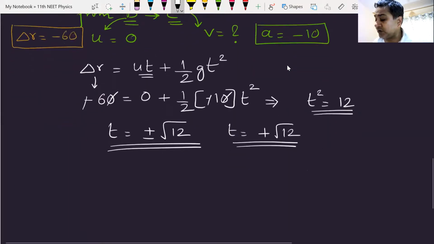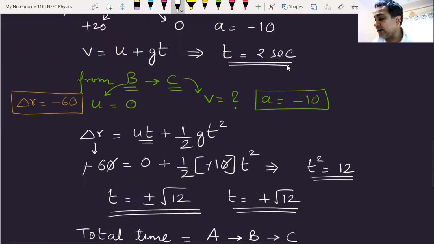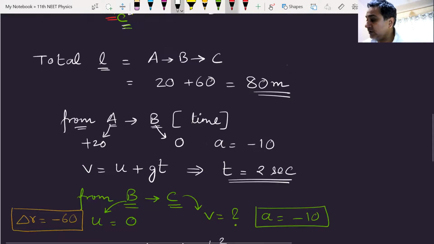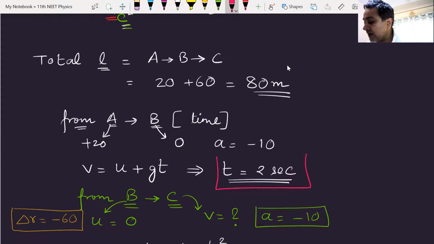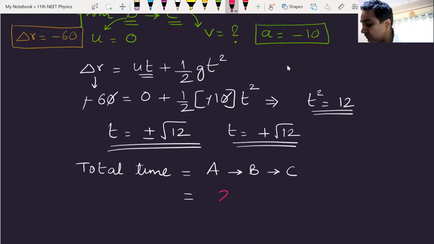Now let us calculate the total time for the journey. Let us look at how the journey has gone. The journey started from A, then it went to B, then it goes to C. First, let us see what is the time from A to B. We have already calculated the time from A to B. Time is 2 seconds. This is the answer for time from A to B. We will just put it here. So this is 2 seconds plus the time from B to C.